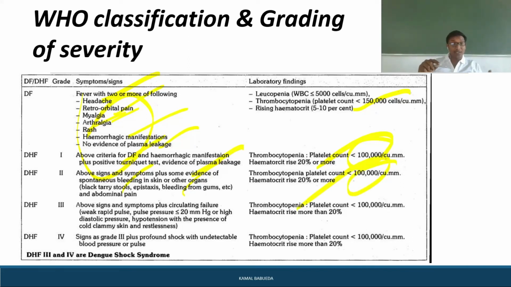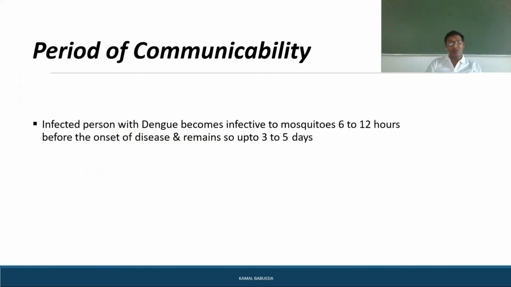And if it is type 3 dengue fever, you can observe all the above signs and symptoms with circulatory failure. You can have a weak rapid pulse, and the pulse pressure will be less than 20 mmHg, or even high diastolic pressure. Hypotension can be observed, the person feels cold and clammy skin, and restlessness can be seen. And if it is type 4, grade 4, profound shock will be observed, with undetectable blood pressure and pulse. So grade 3 and grade 4 are the dengue hemorrhagic shocks. This is the WHO classification and grading of severity of dengue fever.